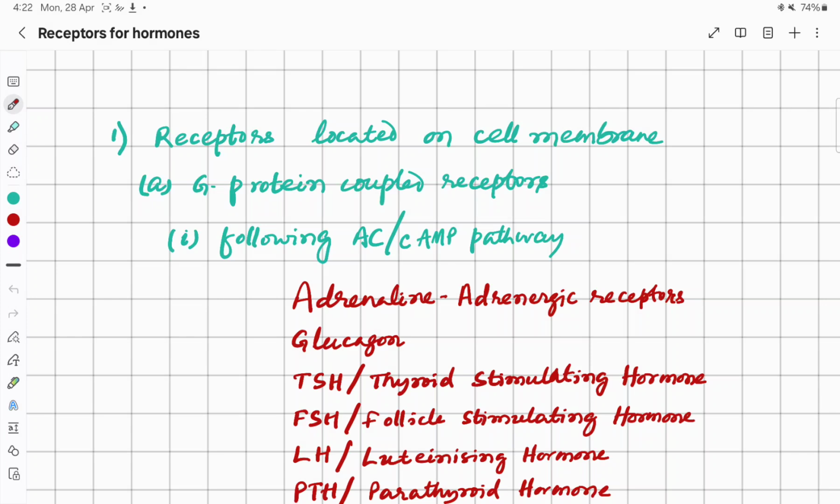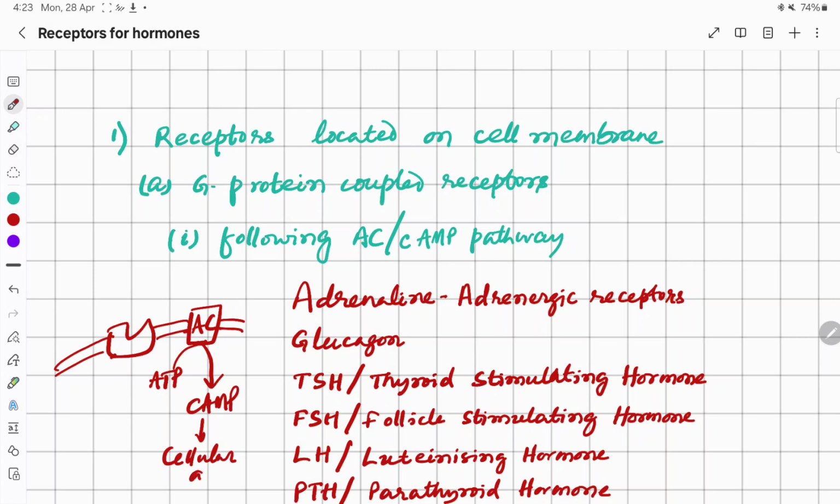So the first one is receptors located on the cell membrane, which can be of two types: G protein coupled receptor and tyrosine kinase linked receptor. Again, in G protein coupled receptor, if the effector is adenylate cyclase enzyme, then the secondary messenger is cyclic AMP, and this cyclic AMP shows the cellular actions.